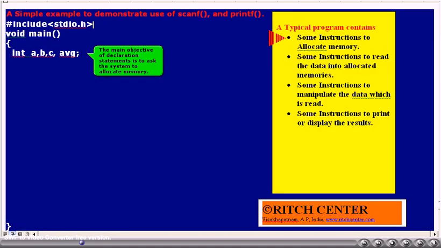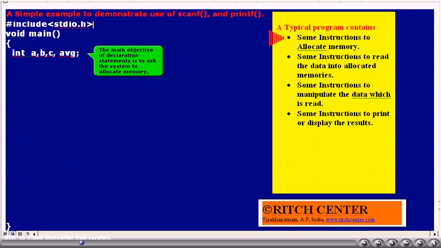Already we understood that a typical program includes instructions to ask the system to allocate memory. This is achieved in any programming language, independent of the C language, by declaring variables.